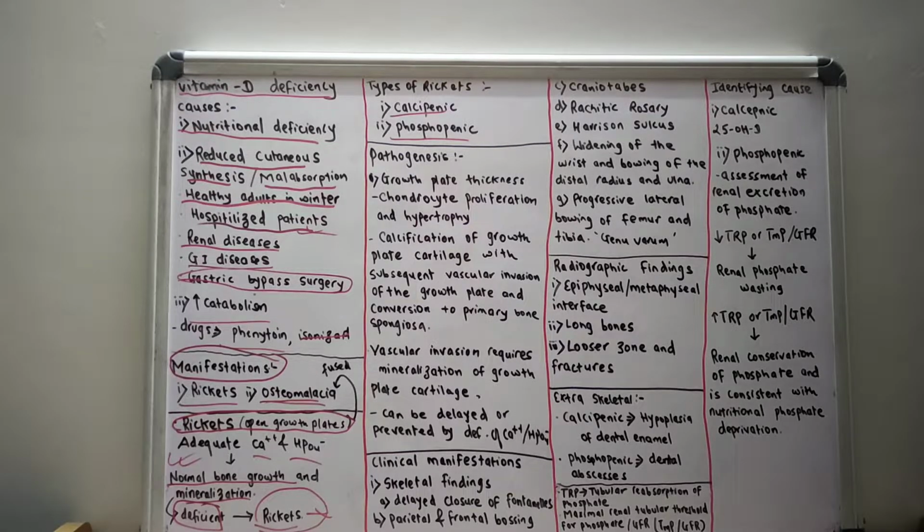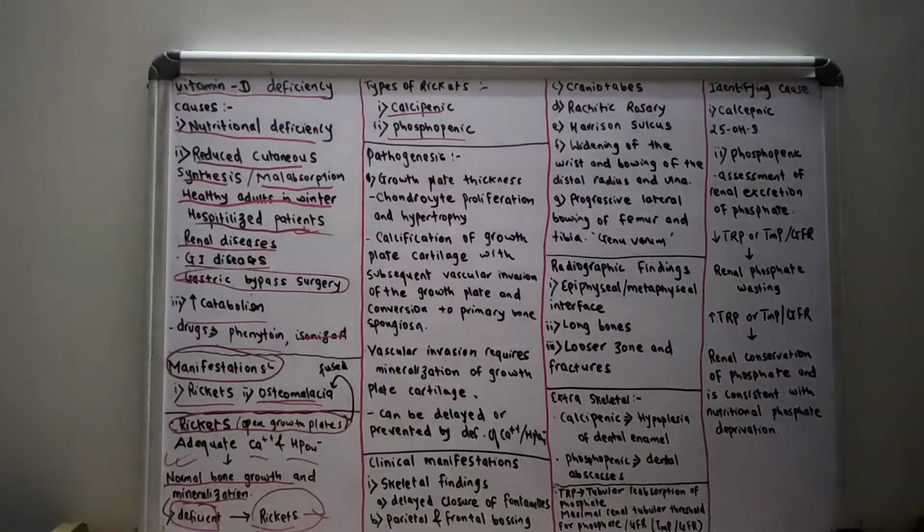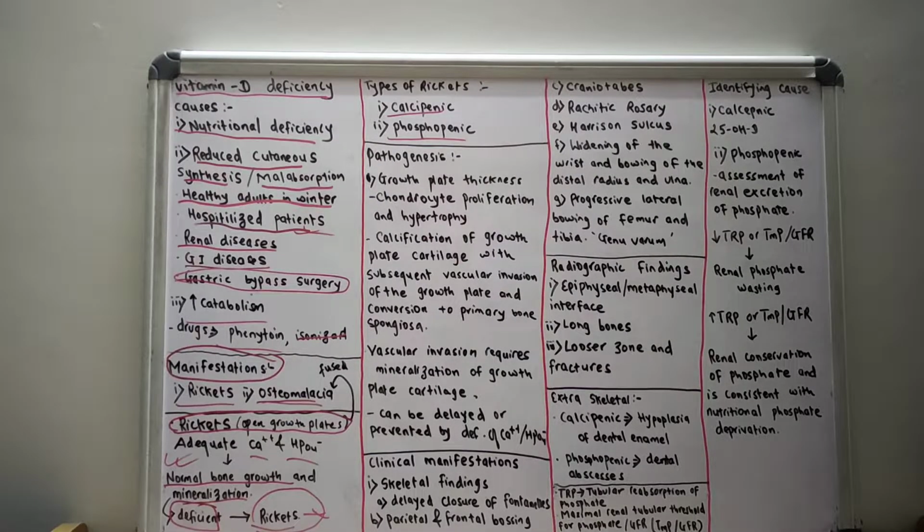Calcipenic rickets may be associated with low serum calcium levels, but can also occur in the setting of normocalcemia. This you have to know very well.